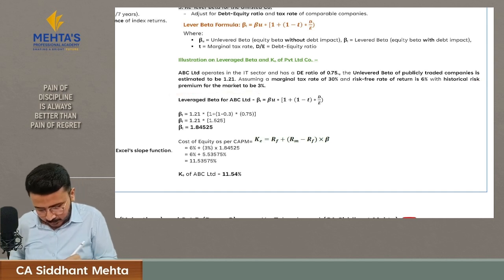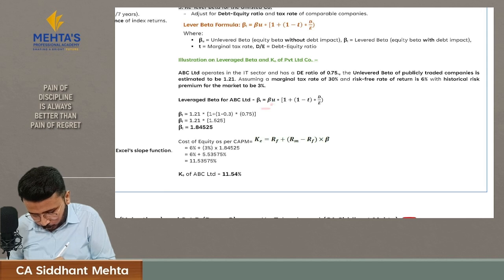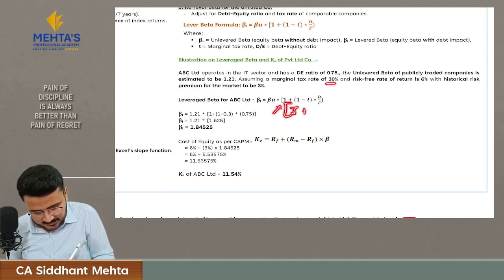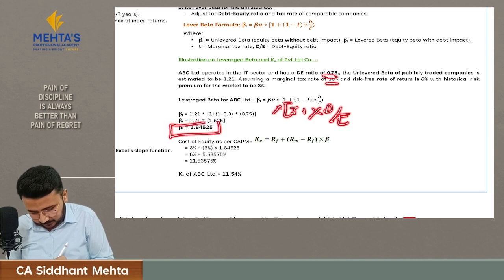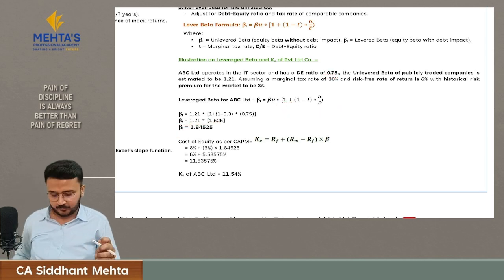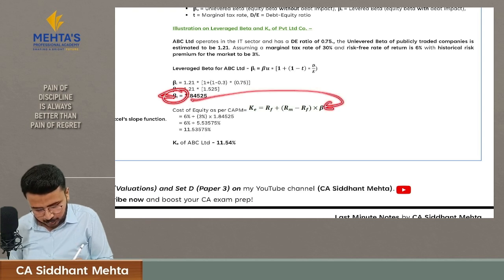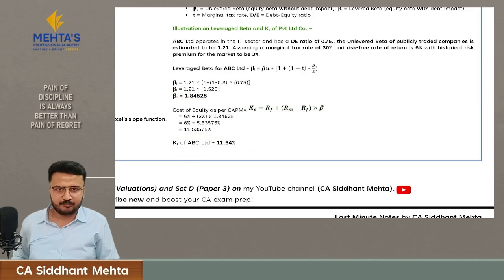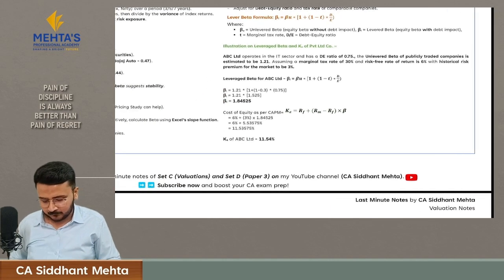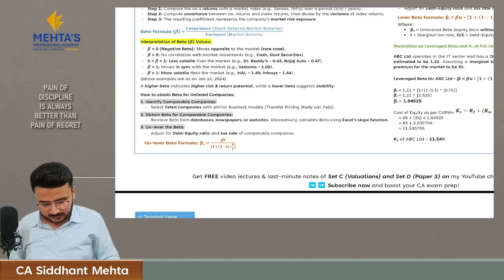Okay. So how to calculate levered beta? Beta levered is equal to beta unlevered, that is 1.21, into 1 plus (1 minus tax, which is 30%), and we will multiply it with debt upon equity. Debt upon equity is 0.75. So here the levered beta is 1.84525, and we will take this beta for the calculation of cost of equity, and our cost of equity will be 11.54. This is your basic calculation for levered beta.